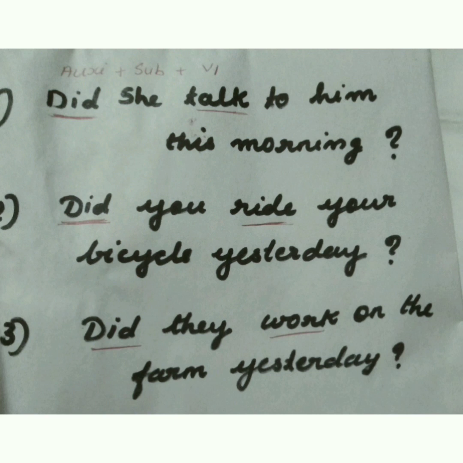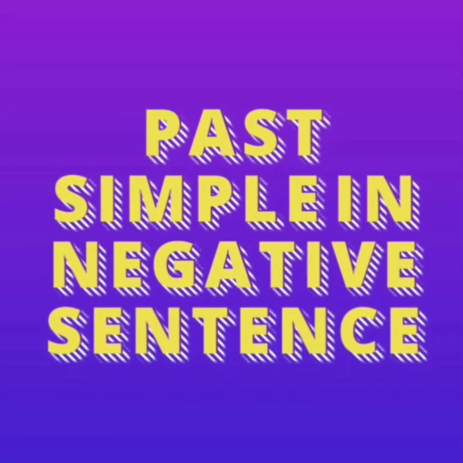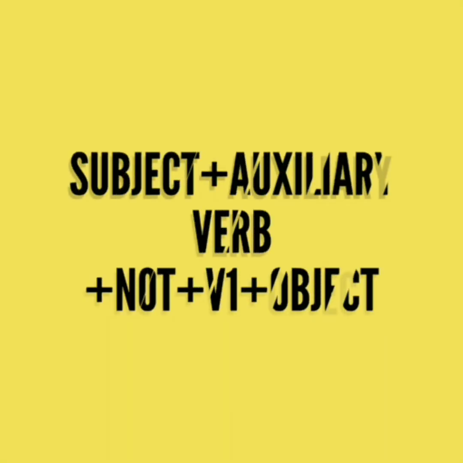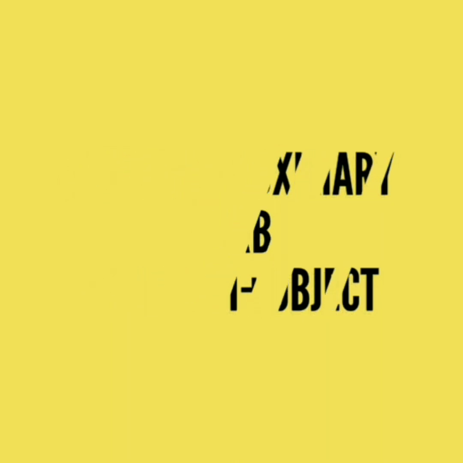Here, did is the auxiliary verb. She, you, they are subjects. And talk, ride, work are the V1 form of the verb. Next one is past simple in negative sentences. Its formation is subject plus auxiliary verb plus not plus V1 form of the verb plus object.